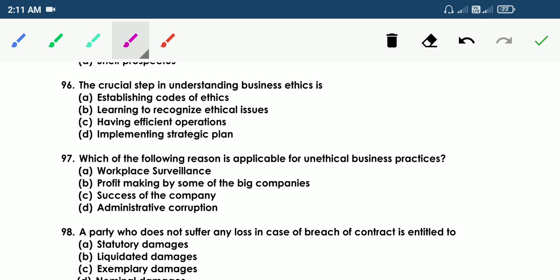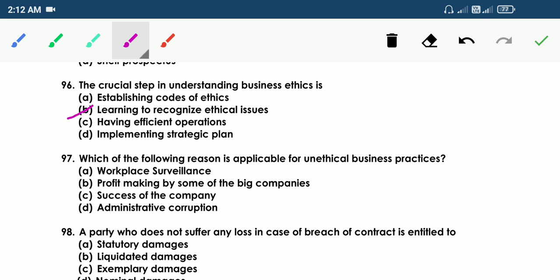96. The crucial step in understanding business ethics is A. Establishing codes of ethics, B. Learning to recognize ethical issues, C. Having efficient operations, D. Implementing strategic plan. So the answer is B. Learning to recognize ethical issues. The crucial step in understanding business ethics is learning to recognize ethical issues.